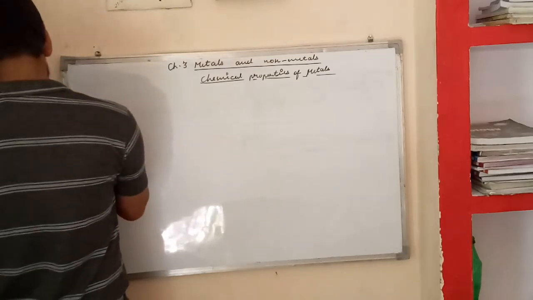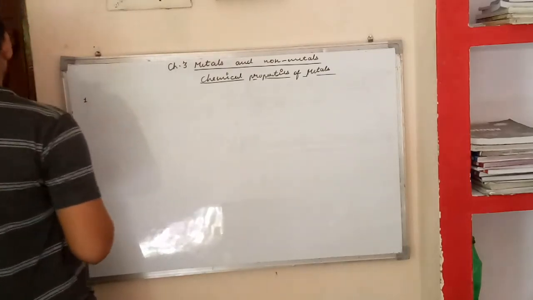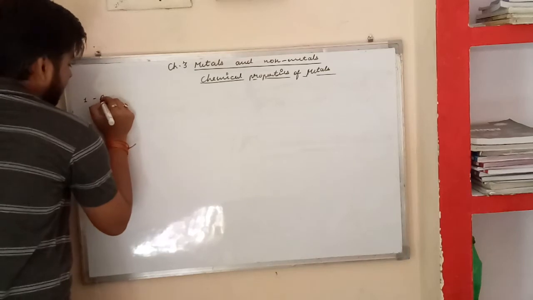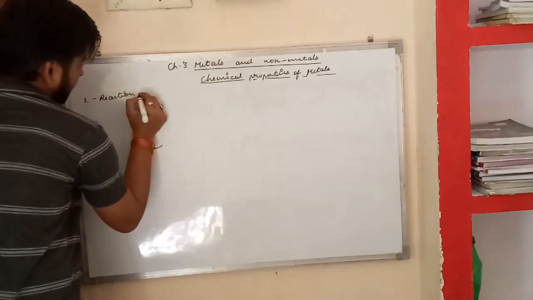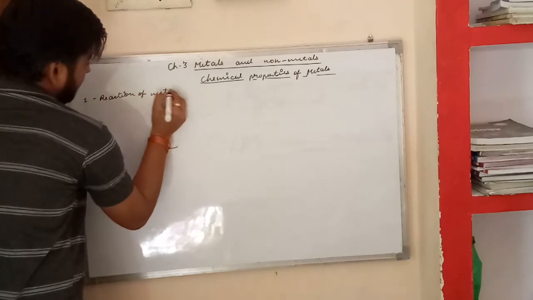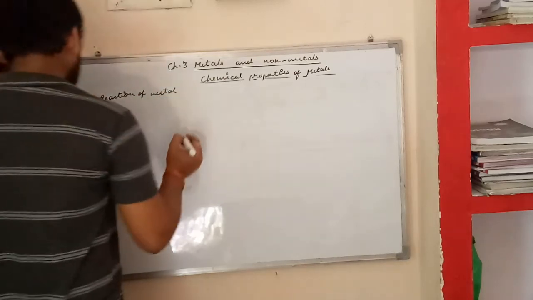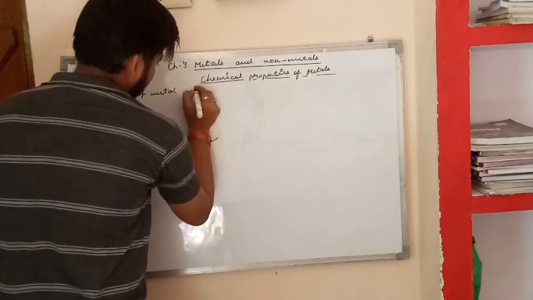First, the reaction of metals with oxygen.